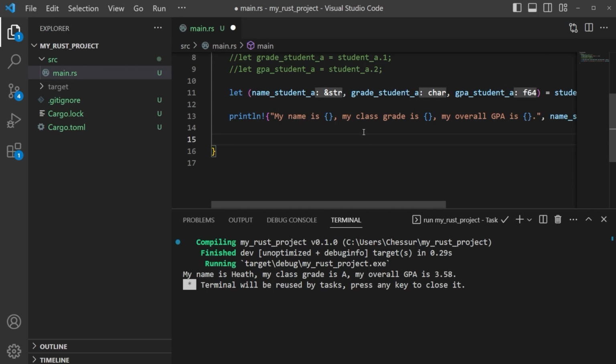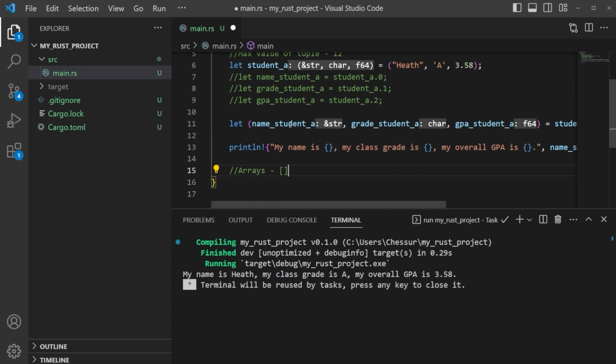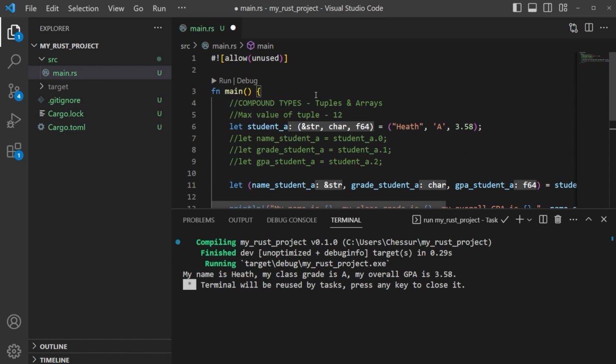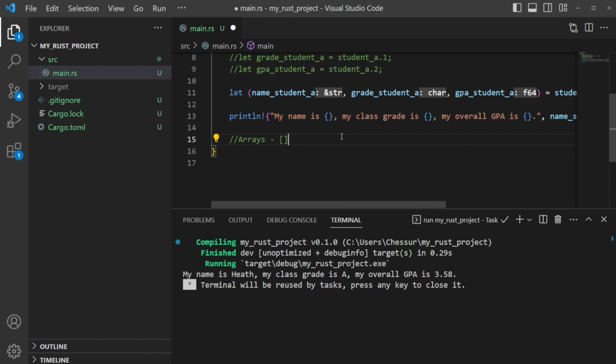Okay, I'm going to continue on with the same code. I just added a couple of line breaks here, and we're going to talk about arrays. Arrays are a little bit different than tuples. Arrays use brackets like this, where tuples just use parentheses. The brackets indicate an array, and arrays can store up to 32 values, whereas tuples had 12. I'm going to write that in: store up to 32. Something to note is they have to be similar data types.